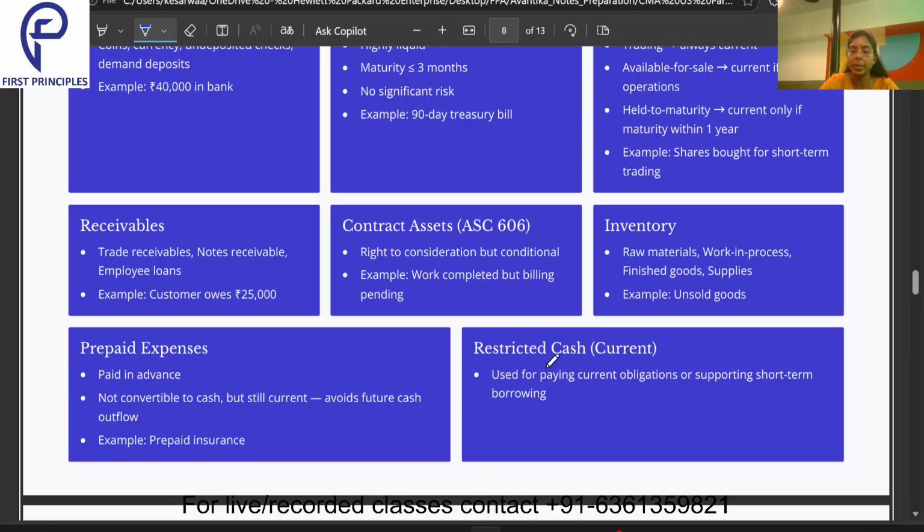Then restricted cash, which is termed as current, is used for paying current obligations or supporting short-term borrowing. Sometimes organizations have extra cash with them, and they will restrict it. That means they are not going to allow it to be used for any purpose apart from the purpose for which they have kept it. If it is kept for a current obligation, like if I have to make any payments within the duration of 1 year, or any short-term borrowing, then that restricted cash is kept under the category of current asset.